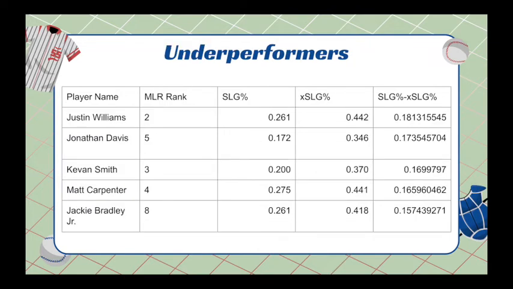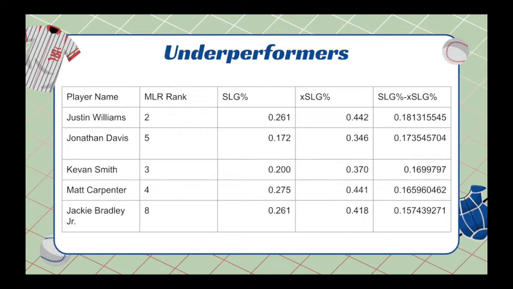On slide 17, we have the underperformers in the same mode as we had the overperformers on the previous slide. Unsurprisingly, none of the people on here had particularly good seasons last season, with several of them even being released from their team in the off-season. One commonality between all these players is that they were actually hitting the ball very hard during the previous season and may have just been victims of bad luck. Another thing to note is players like Jackie Bradley Jr., who are having much better seasons this season to start the year, which could indicate that the underlying factors are, in fact, very important.